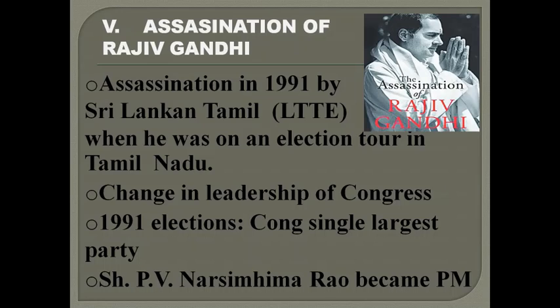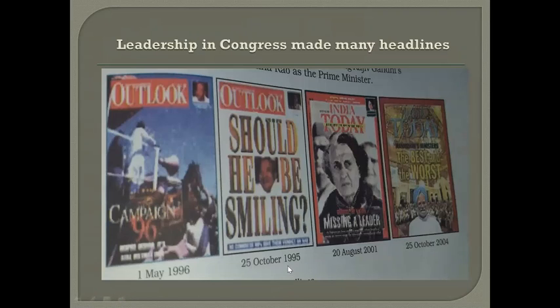And Rajiv Gandhi was a very popular leader, like his mother Indira Gandhi. He was also a very popular leader. The party chose Narasimha Rao as the prime minister. So Congress again came to power in the 1991 elections after his death, and PV Narasimha Rao became the prime minister of the country. So these were the 5 major developments that happened during this period.